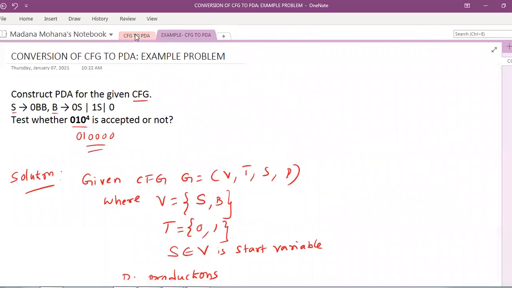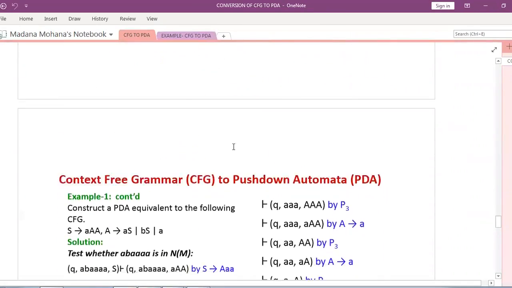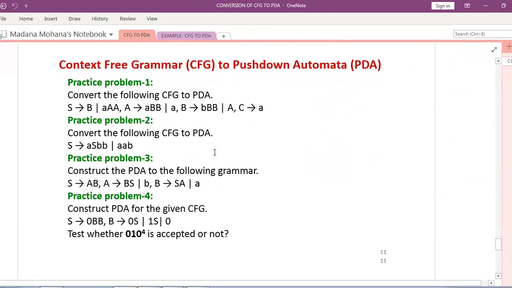So like that, here I have included some practice problems. So here you can see these problems also you can practice. Same process. This is very simple. Simply by applying rule 1 and rule 2. Rule 1 is applicable for all the variables. Then rule 2 is applicable for only terminal symbols. So now here see, convert the following CFG to PDA. Here the grammar consisting of the productions S derives B or AA, then A derives A, BB or A, then B derives BB or A, then C derives A.